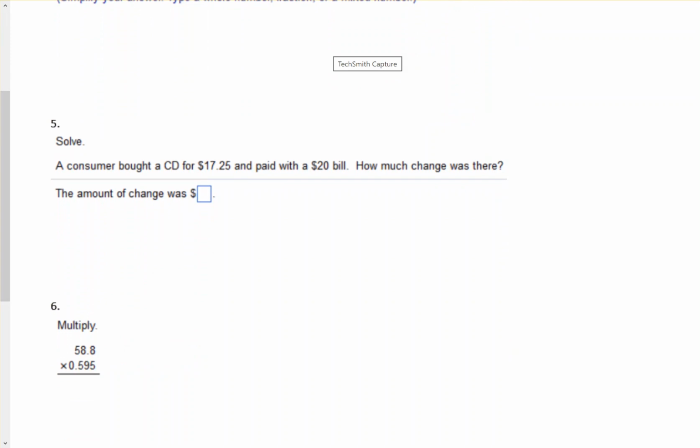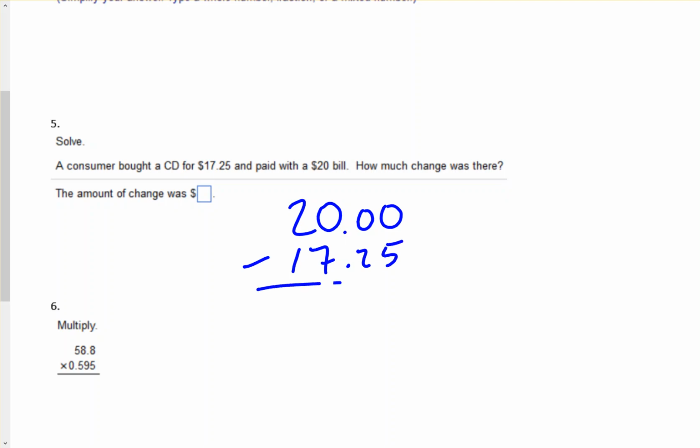Number 5. Consumer bought a CD for $17.25 and paid with a $20 bill. How much change was there? Okay, so we're going to subtract $20 minus 17.25, and that gives us $2.75.